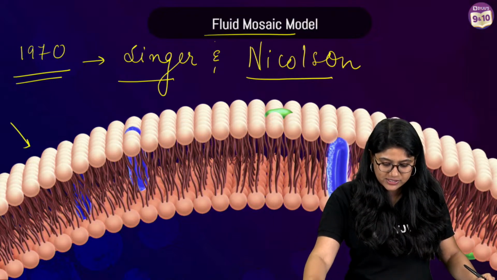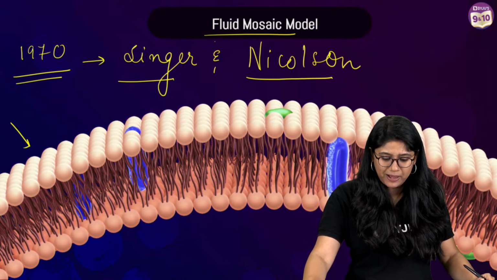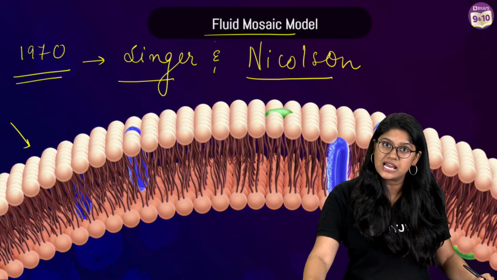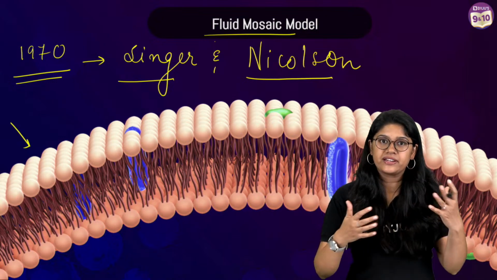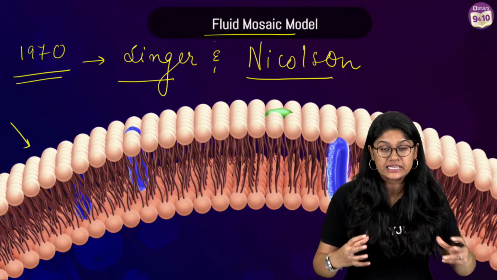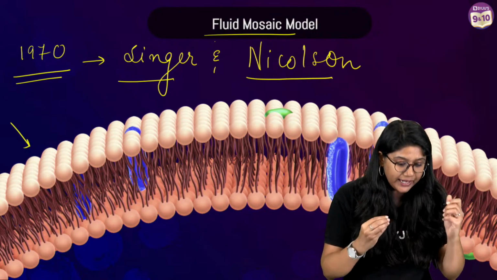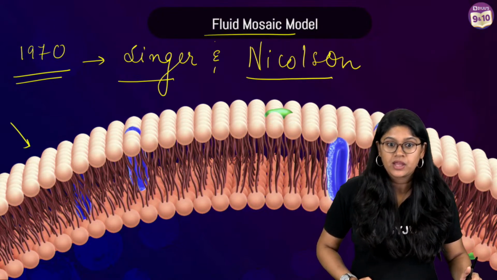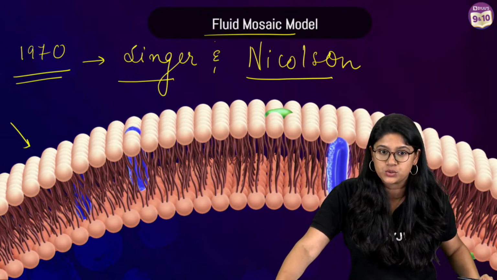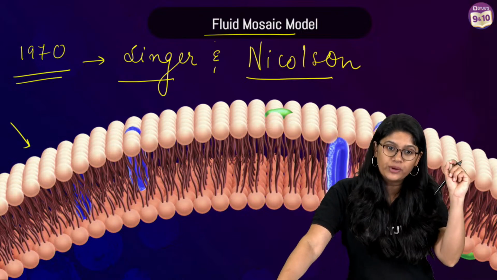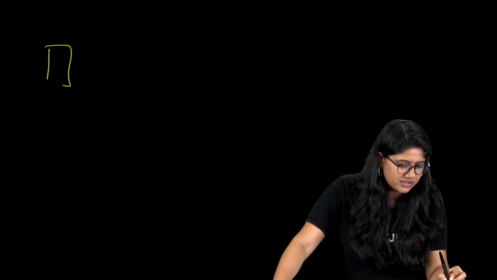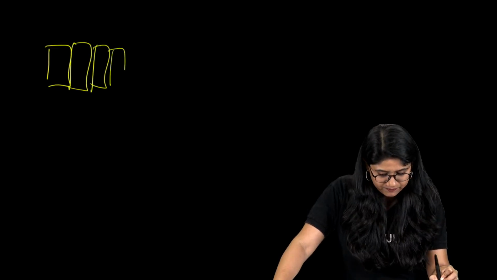So, of course, when we talk about the fluid mosaic model, we can understand that it has phospholipids, proteins, and carbohydrates. All of these things come together and make this beautiful structure. Now, we will be looking at each of these components individually. Fluid mosaic model. I'm sure you have seen those boxes like this.